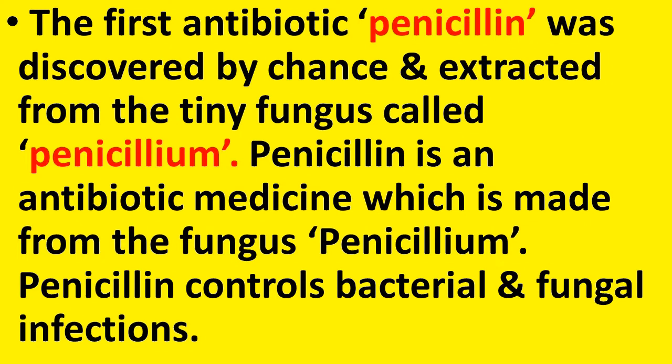And what is the source of this antibiotic? It is the fungus called Penicillium. So, penicillin antibiotic, which is the first ever used antibiotic, is prepared from the fungus called Penicillium. Penicillin can control the bacterial and fungal infections. So, penicillin is used for the bacterial and fungal diseases.